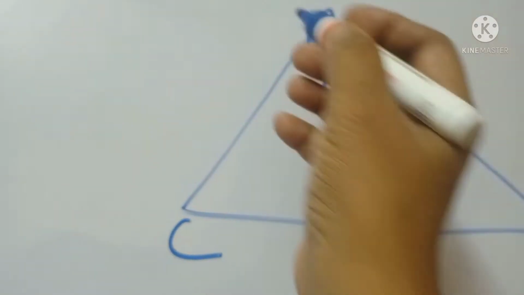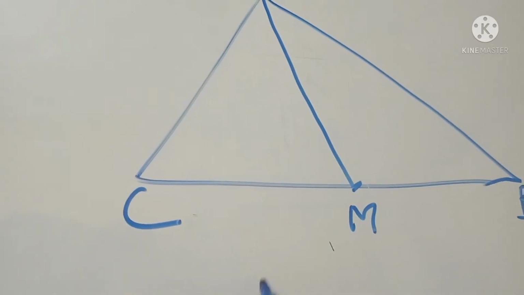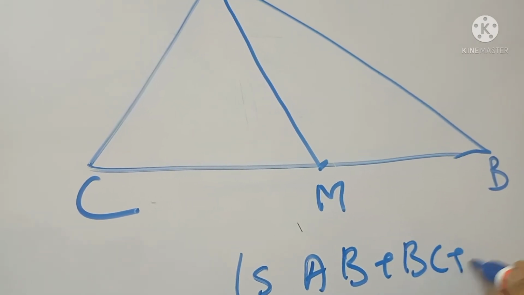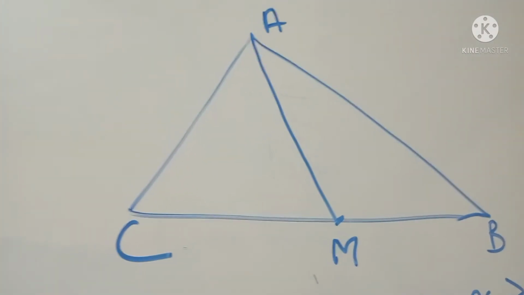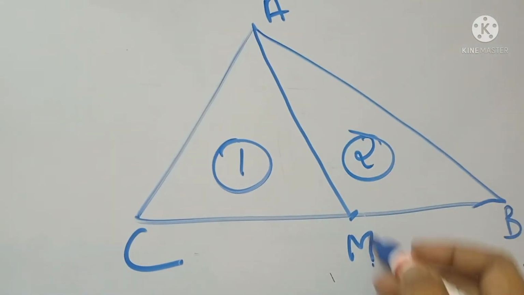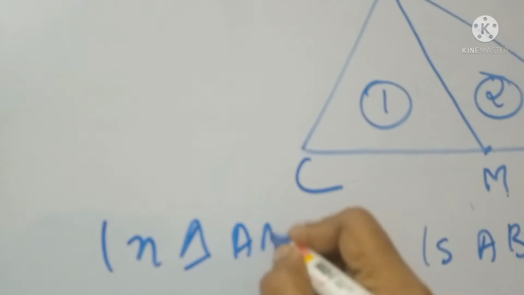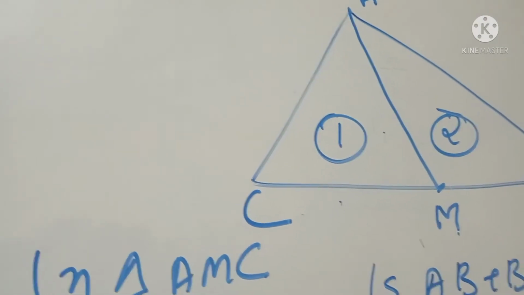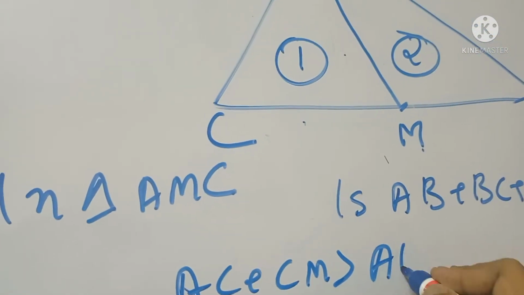In the third one, AM is the median of triangle ABC. The question is to prove AB plus BC plus AC is greater than 2AM, that is, 2 times the median. So we take two triangles, triangle AMC and triangle AMB. In triangle AMC, the sum of two sides is greater than the third side. So AC plus CM is greater than AM.